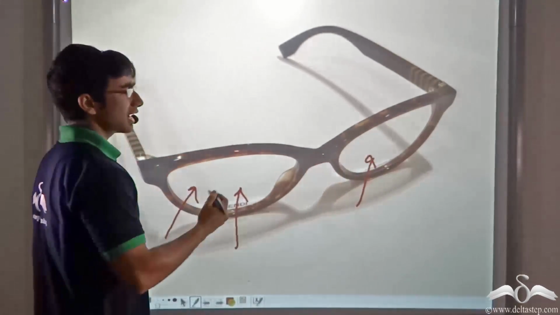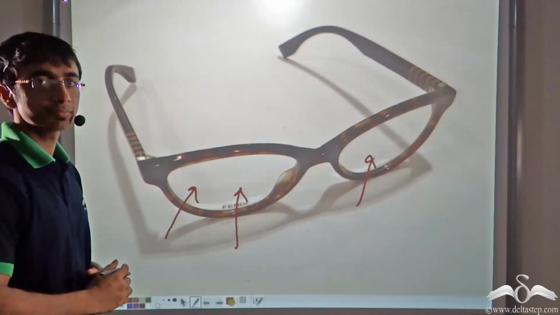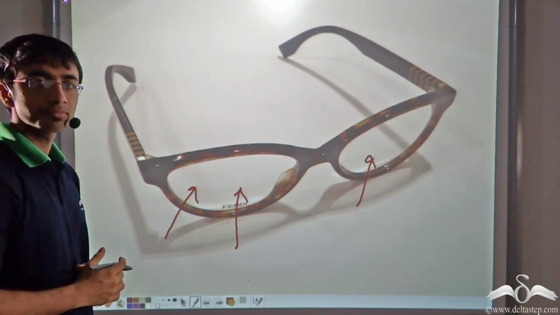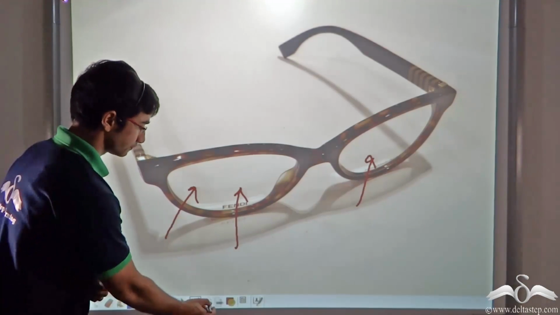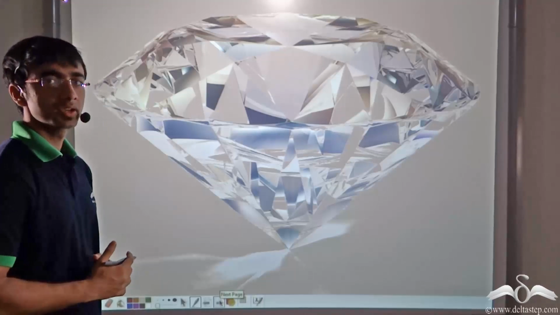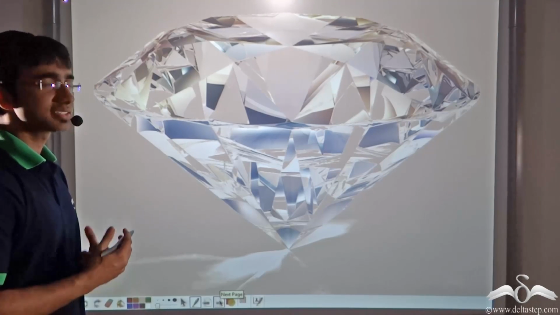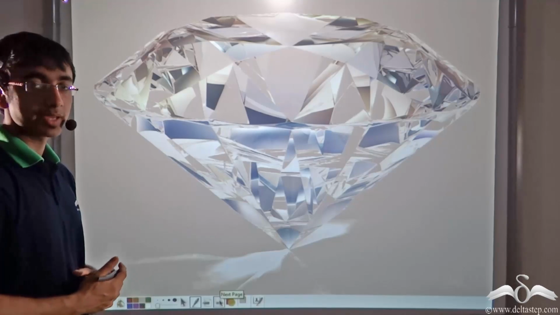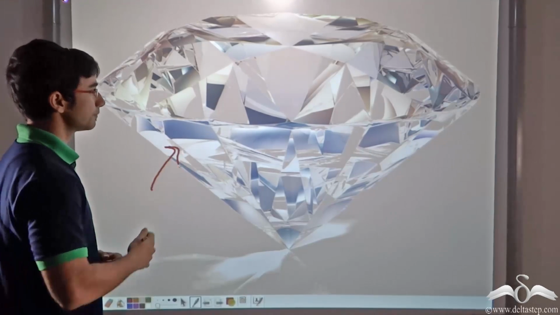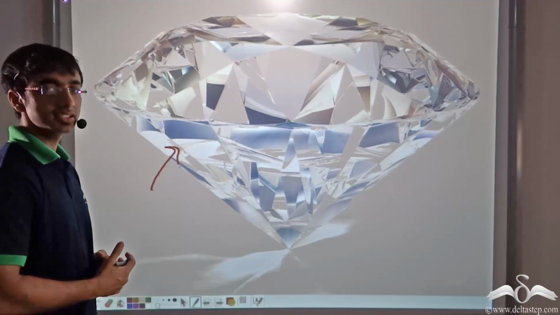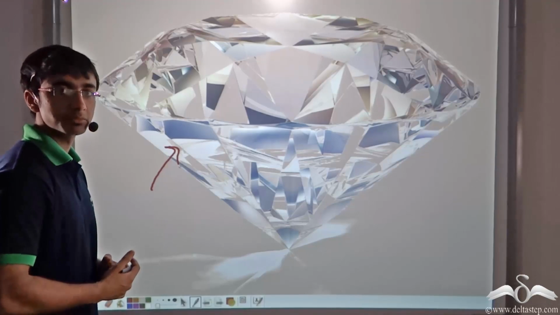Now, why do you think our eyeglass is made up of glass and not any other material? Let's say, for example, diamond. Why do you think eyeglasses are not made up of diamond? Because as we know, glass is transparent and so is diamond. Light travels as easily through glass as it does through diamond.